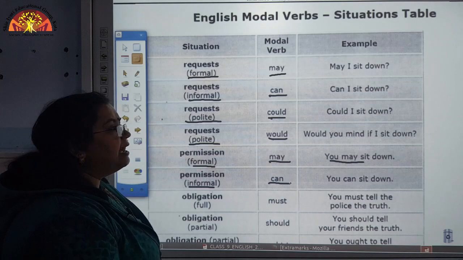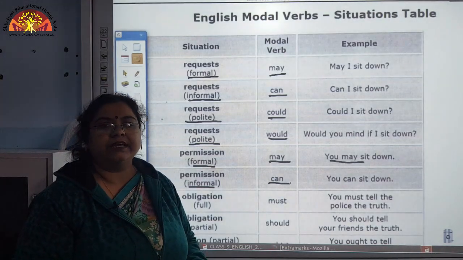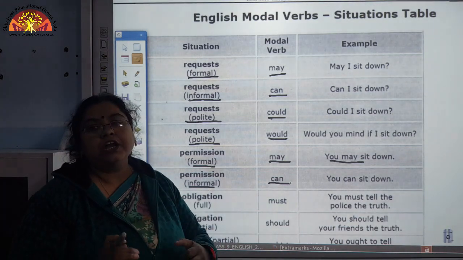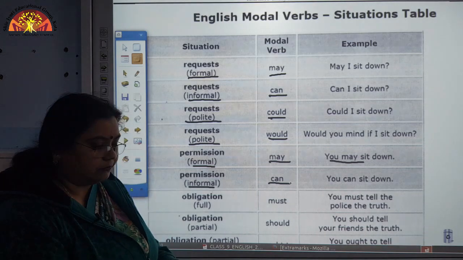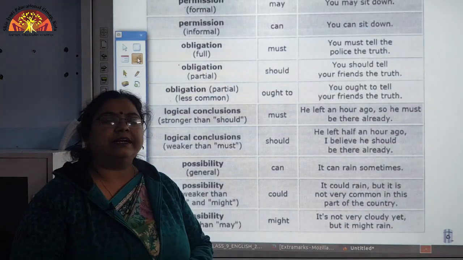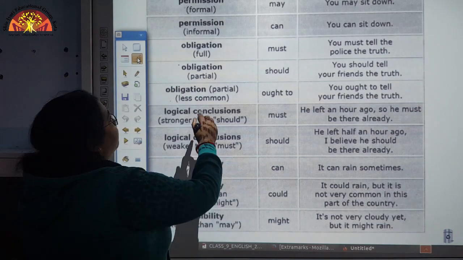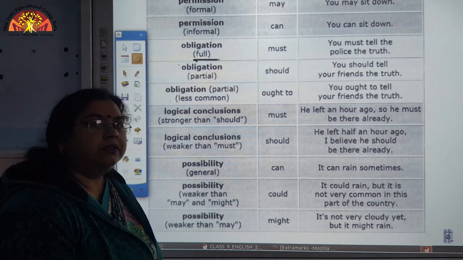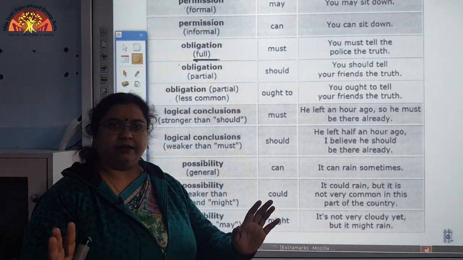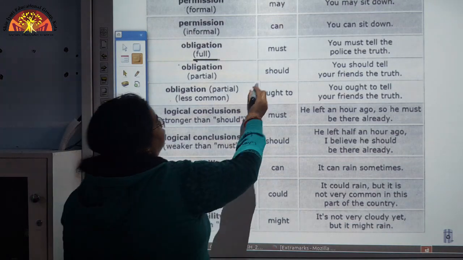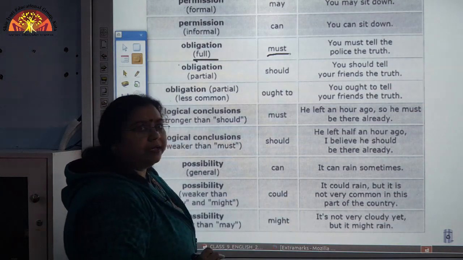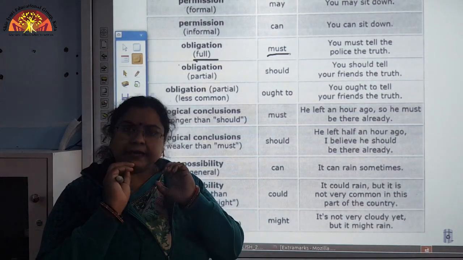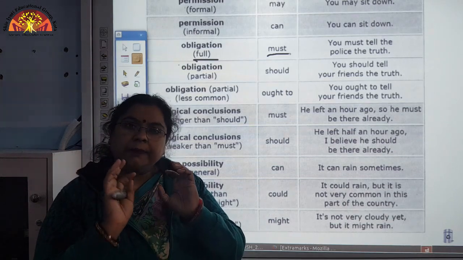Now, another expression which we need to discuss here is obligation. That means something which you are dutiful about. When it is complete obligation, full, that means something has to be done, there we have to use must. This is the first level of compulsion. There is a bit of a sense of compulsion here.